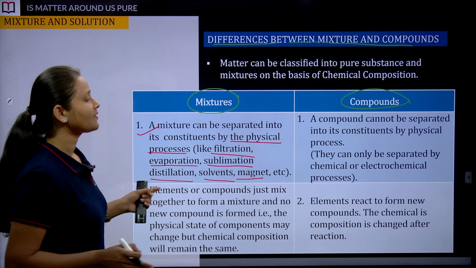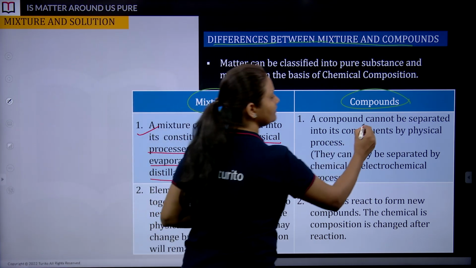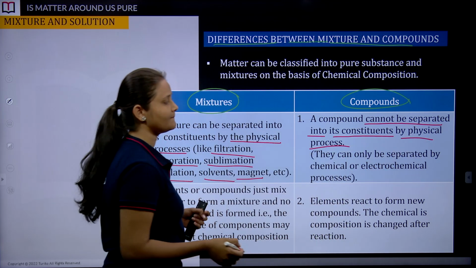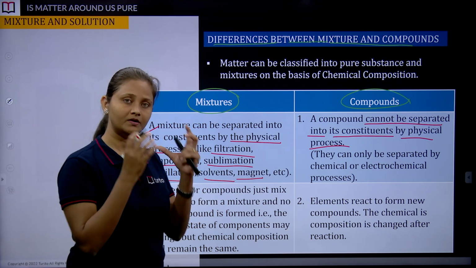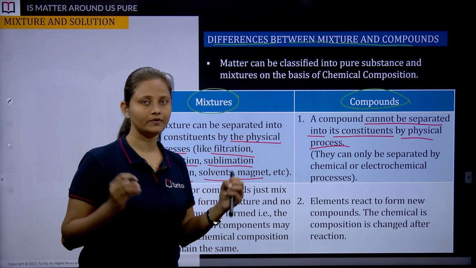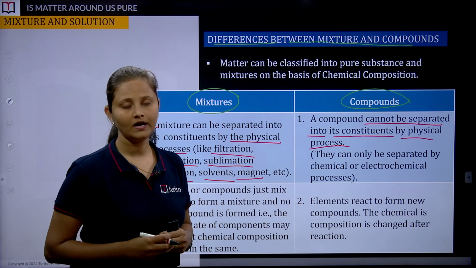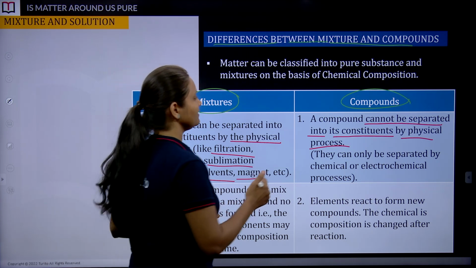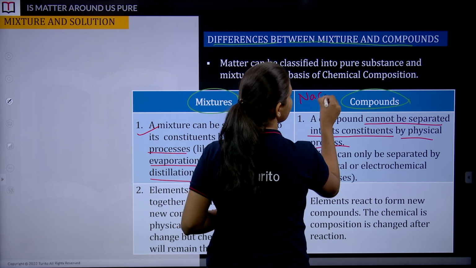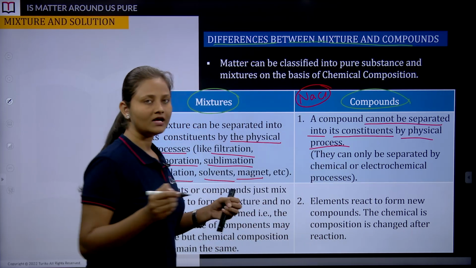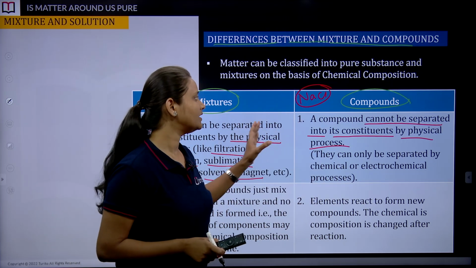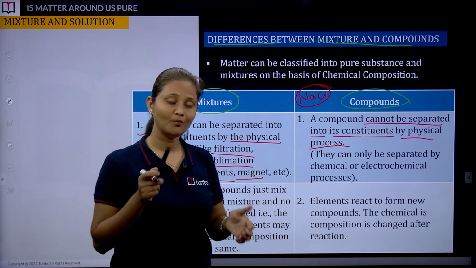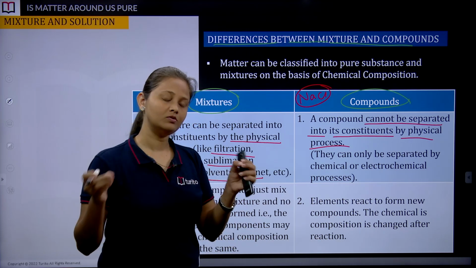In contrast, what happens in compounds? A compound cannot be separated into its constituents by a physical process. We need a proper chemical process to separate the constituents of any compound. We have taken the example of table salt, sodium chloride, NaCl. If I ask you to separate sodium and chlorine from NaCl, is it possible by sitting at home and opening the jar of salt to take out the sodium and chlorine? No.